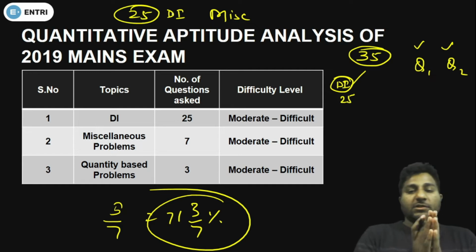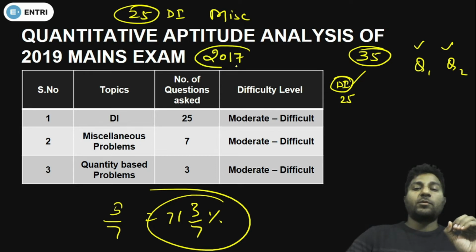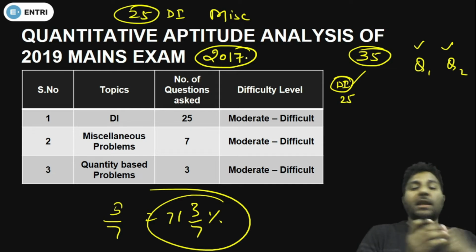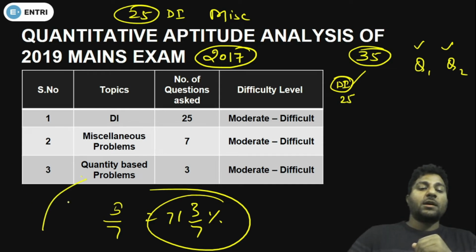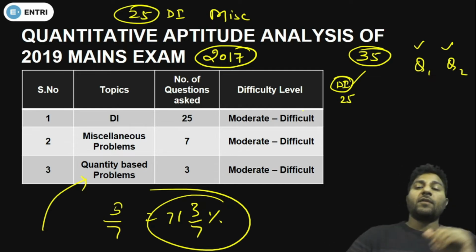Okay, so this is a very important piece of information because it's a trend. SBI has changed its trend from 2017. They kept asking lots of questions from the DI section and lots of questions from a new pattern of inequality question, which is what? Quantity based problems. Okay, all the problems were of difficult and moderate level.